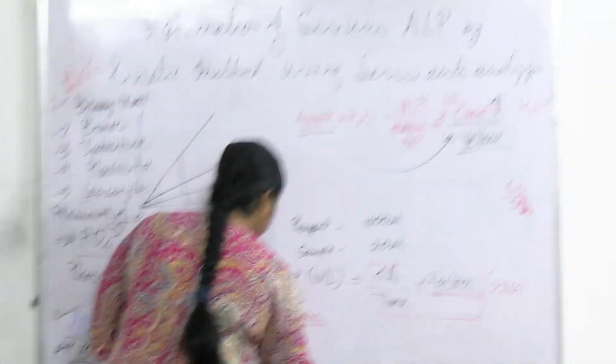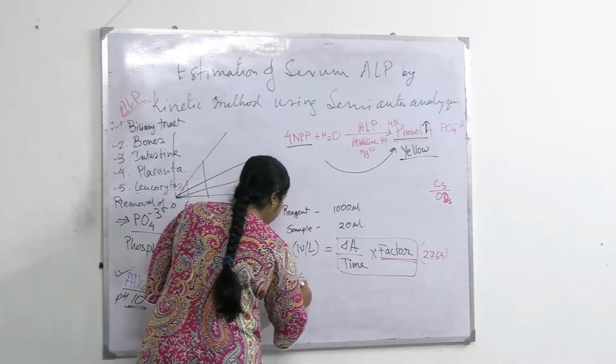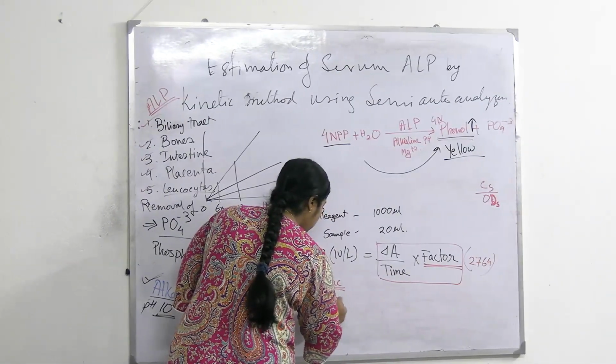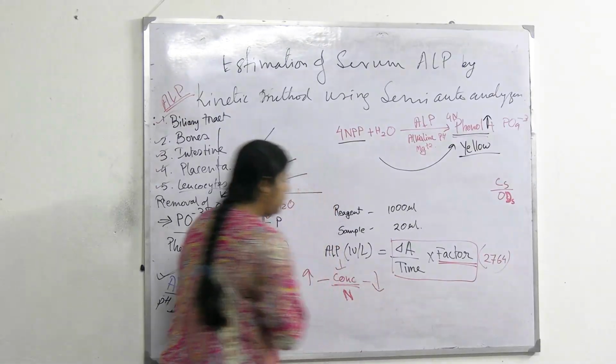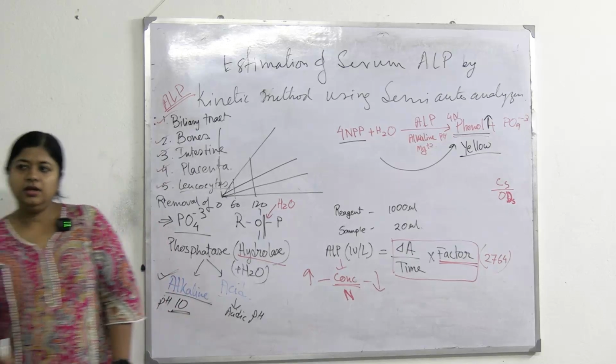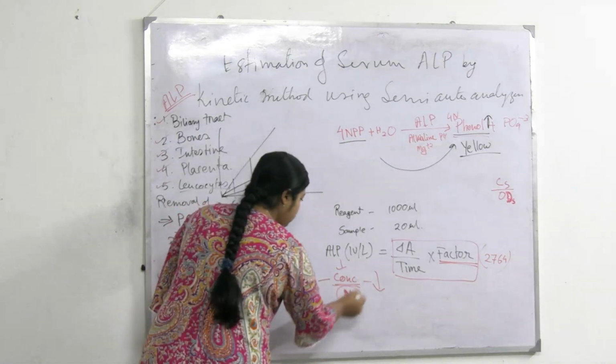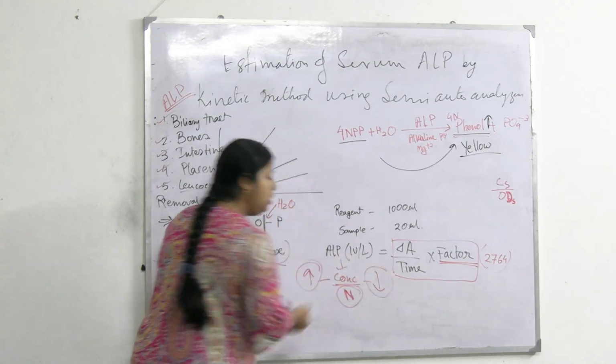Now come to clinical correlation. So from the result obtained, we can say whether it is high or normal or low. Right? Clinical interpretation can be three types: normal, high or low.